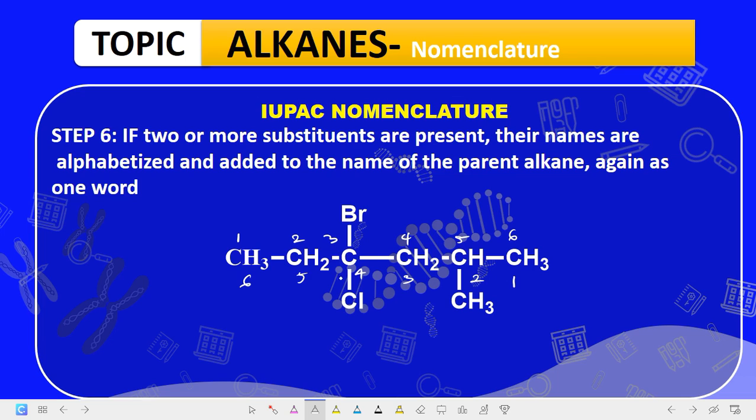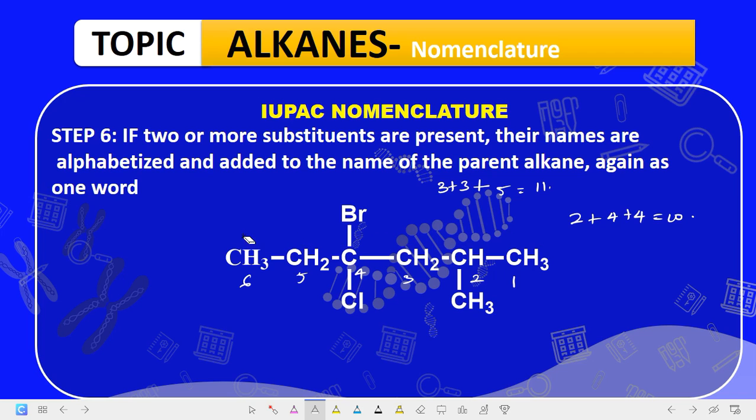Now this is 3, 3. It means carbon 3 and carbon 3. There is what? Chlorine and bromine. So you take it as 3 plus 3 plus. Now the other one is at position 5 from this side. So this is 5. 3 plus 3 plus 5 is 11. Now our number from this side will be what? 2 plus, now this position here is 4. So 2 plus 4 plus 4 will give us, I think, 10. So our numbering will be from the under, okay? Our numbering will be from the under.